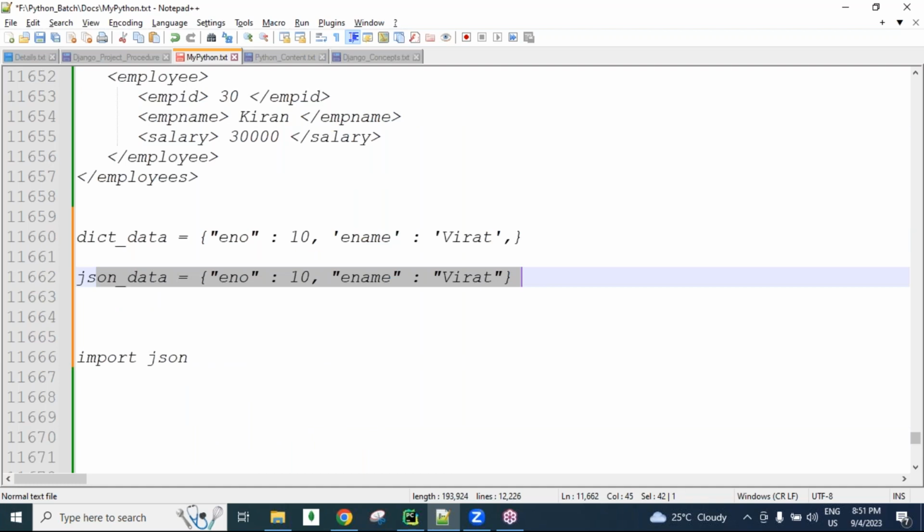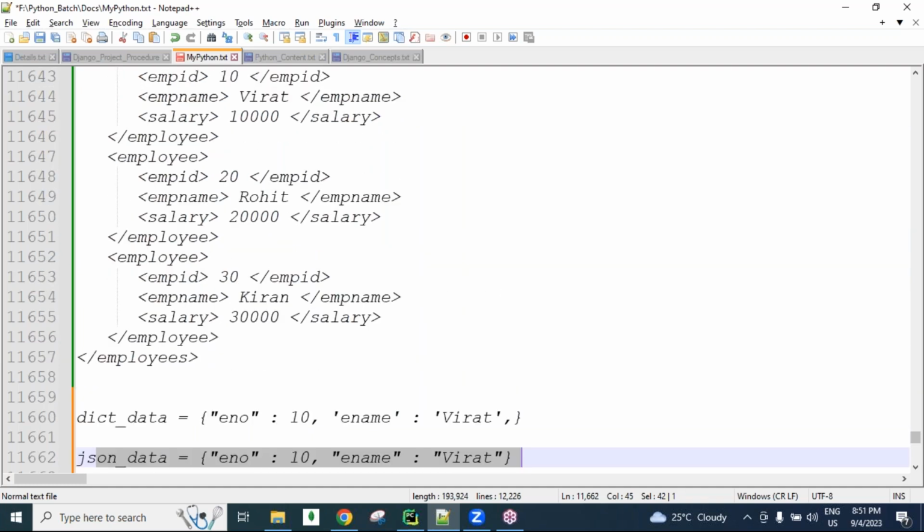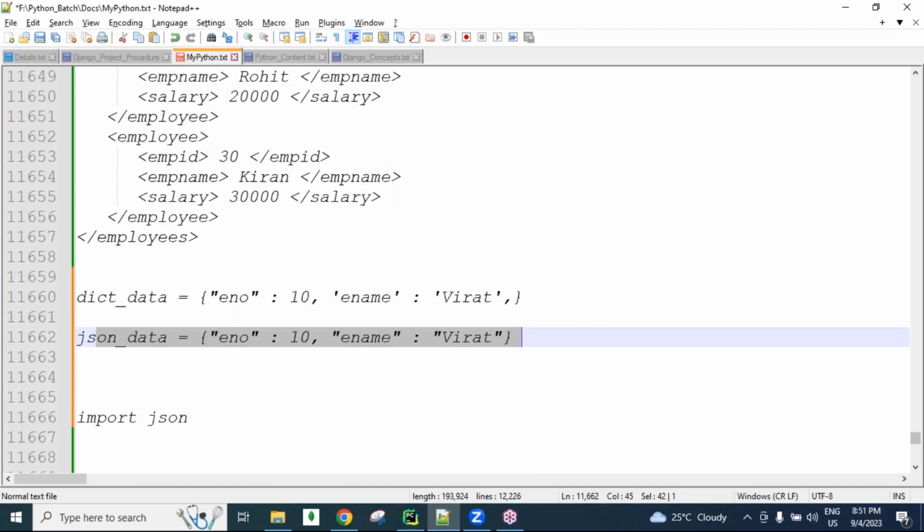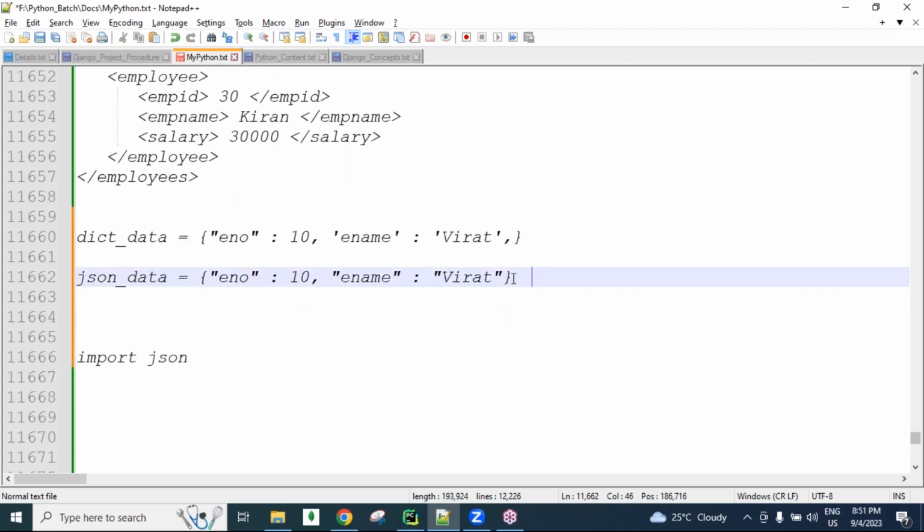This is required for our Django REST framework. The Django REST framework always receives the request in the form of JSON and sends the response in the form of JSON. Input is JSON, output is JSON. Request JSON, response JSON. That's why we need good knowledge about the JSON architecture. JSON is a data type. If the data is available in JSON format or XML format, that data can be understood by all other languages in the entire world, like Python, Java, and .NET.